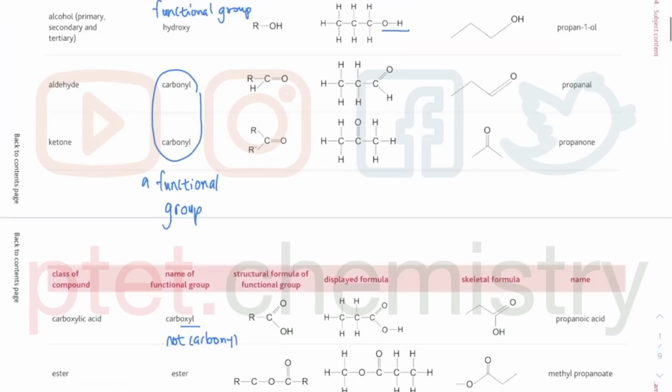Ketone and aldehyde. Aldehyde has a hydrogen on one side and a carbon on the other side, either side of the carbonyl. So it's CHO. That's the way you write down the structural formula, RCHO. The structural formula here will be RC(=O)R. Sometimes people write it as RC double bond OR. Both of them are correct as the structural formula. Okay.